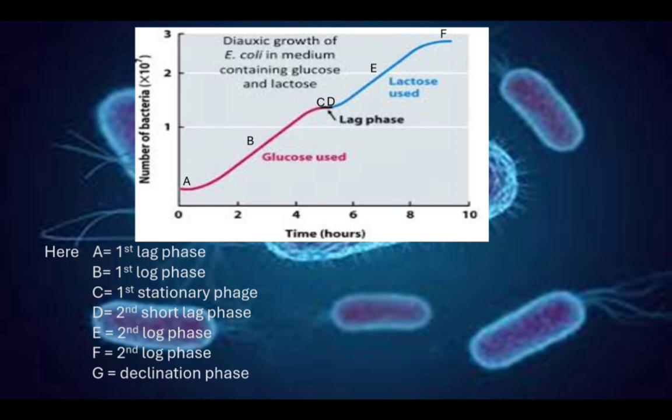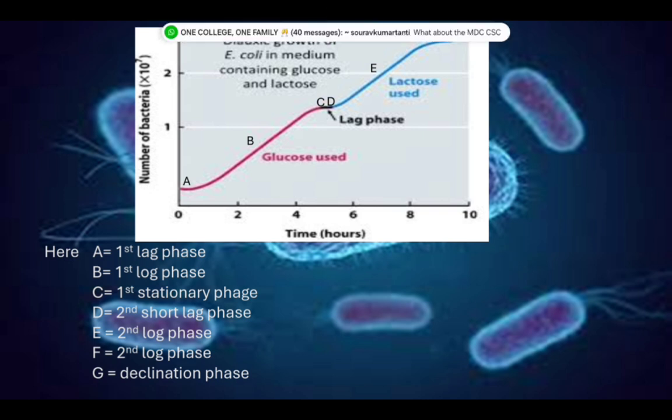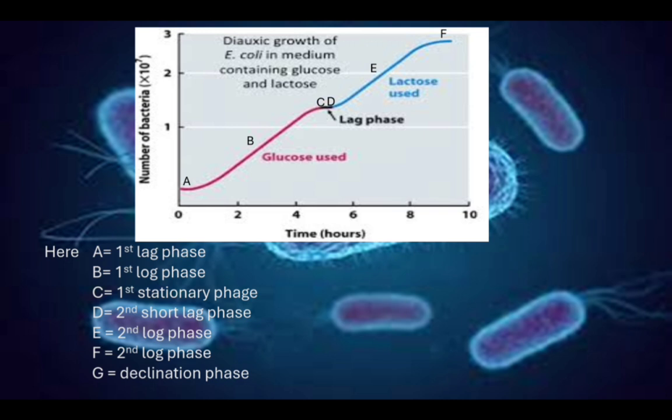A is the first lag phase. In this phase, the microorganisms are physiologically activated and adapt to the external environment. Then B is the first log phase, which is greater than the second log phase.